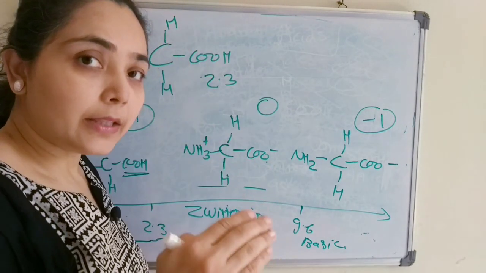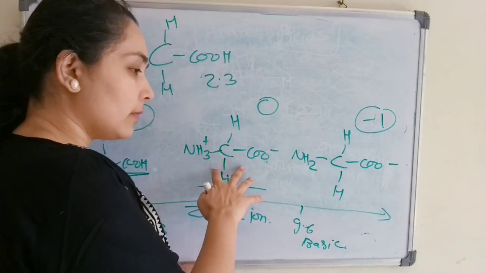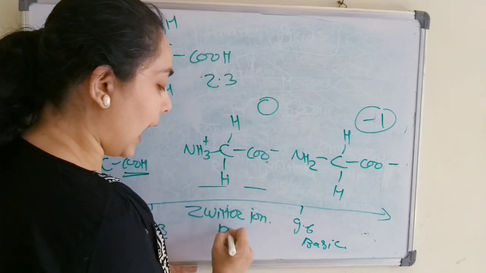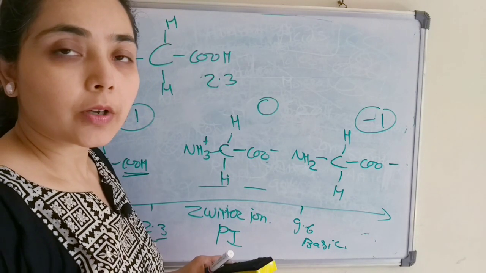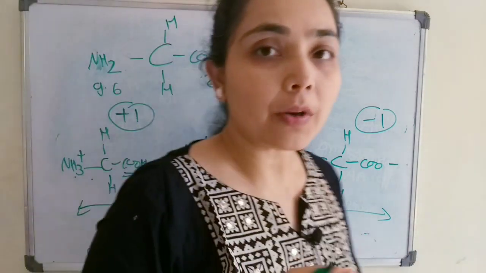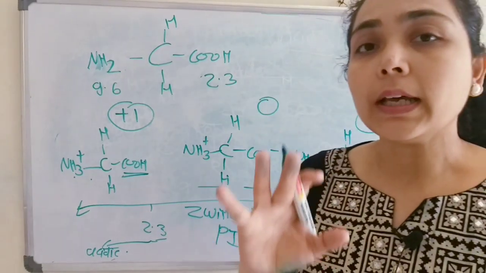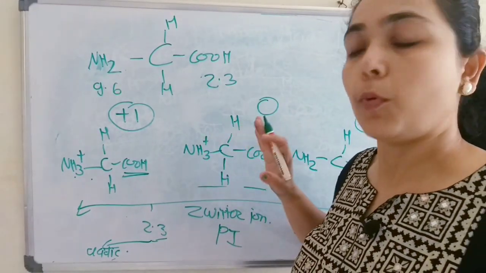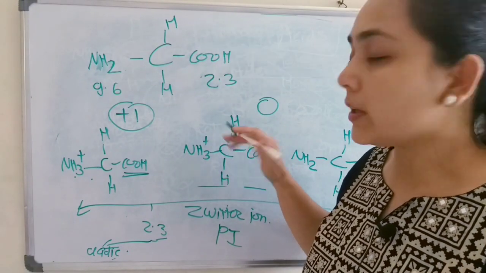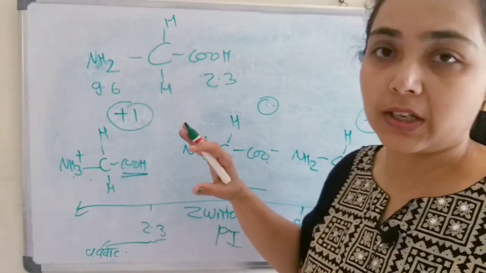Okay, and the pH at which the amino acid forms the Zwitter ion is known as the isoelectric point. So this is all about the concept of the Zwitter ion and the isoelectric point. In simple words, what is a Zwitter ion? Zwitter ions are those ions which have both positive as well as negative charges, meaning the overall charge on the amino acid is 0, neutral charge.